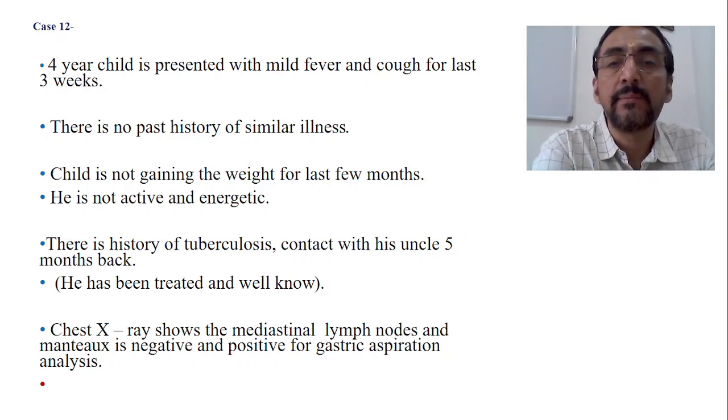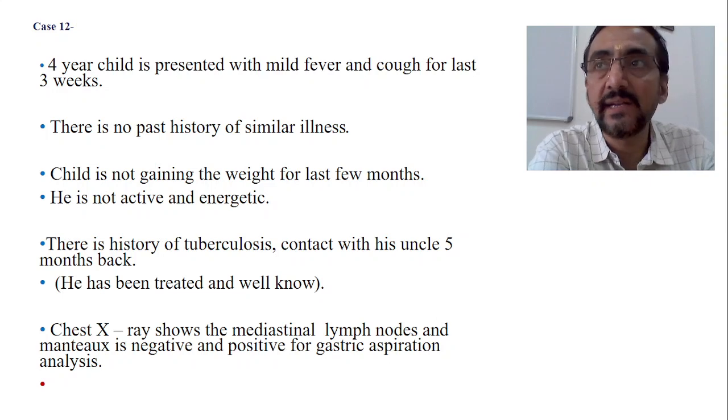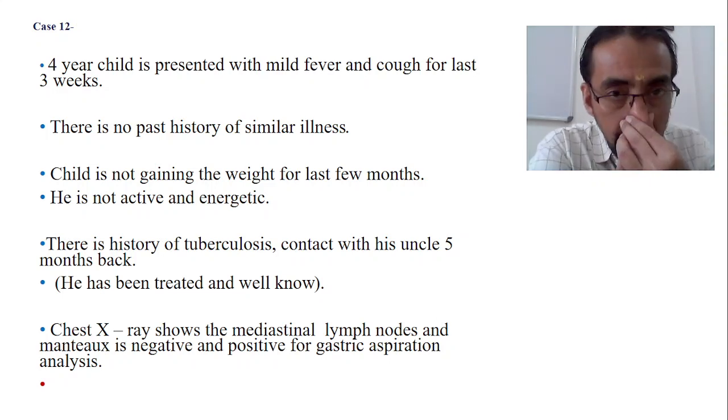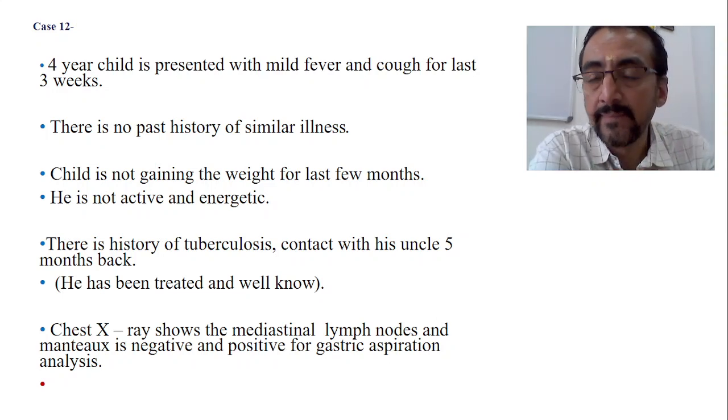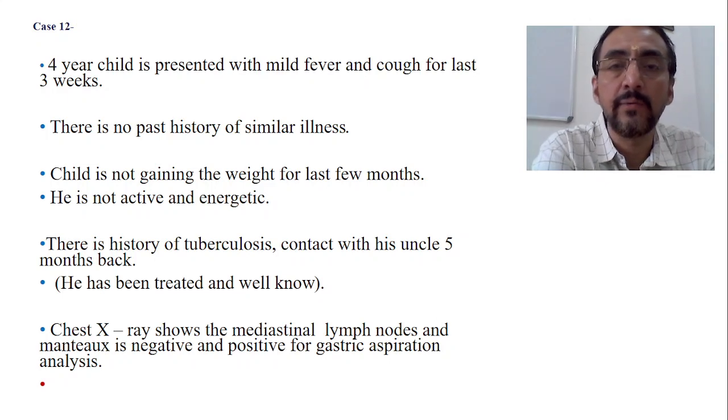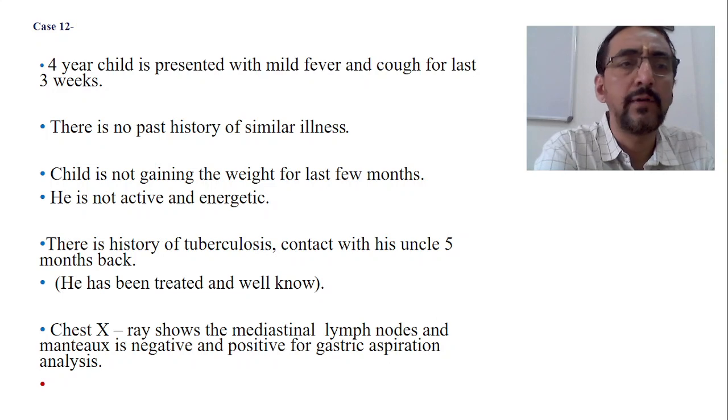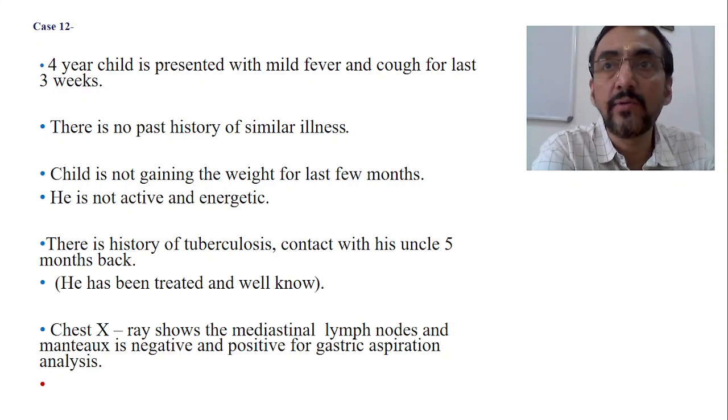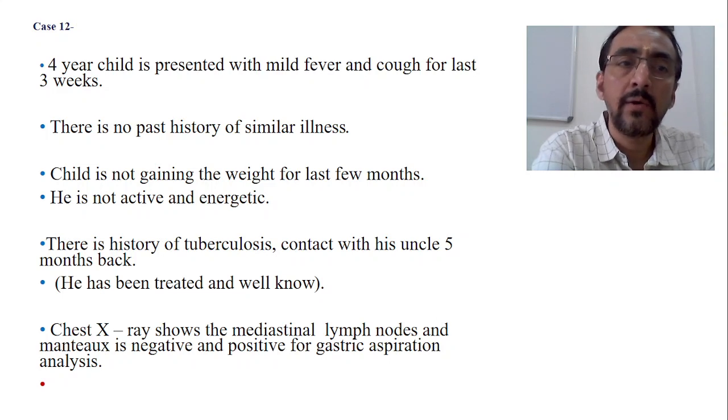A 4-year-old child presented with a mild fever and cough for the last 3 weeks. The fever is very mild, but it is there, 100, 101, etc. And there is also a cough, again mild, for the last 3 weeks. The age of the child is 4 years. There is no past history of similar illness. So far, the child was doing well. Now, since the last 3 weeks, the child has got this problem.